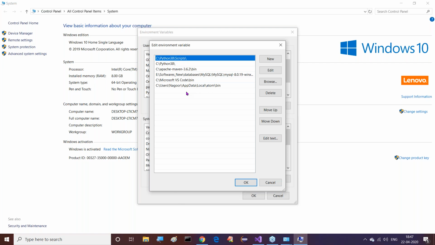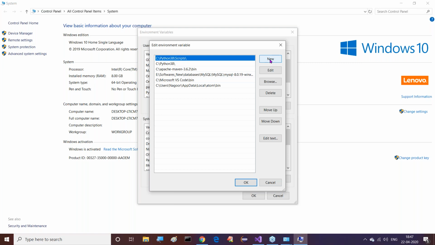Something else, Atom related, is available. So the number of IDEs and databases I'm using, all their paths are available in my command prompt. That's okay, fine. But I need to add another, newer one. I need to add my JDK path also to this list of paths. So I need to click on the New button here.